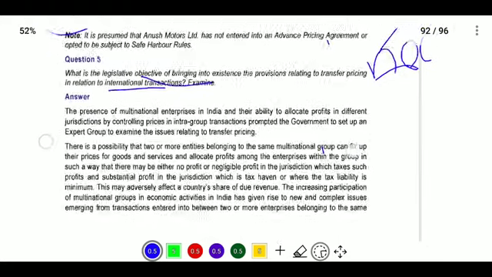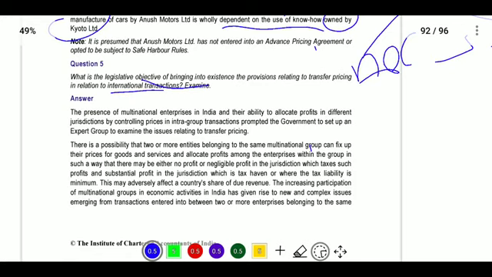What is the legislative objective here? The objective is simple. They are doing transactions and showing more expenditure to their related parties, so they benefit, and our Indian entity's profit decreases. They are paying less tax.